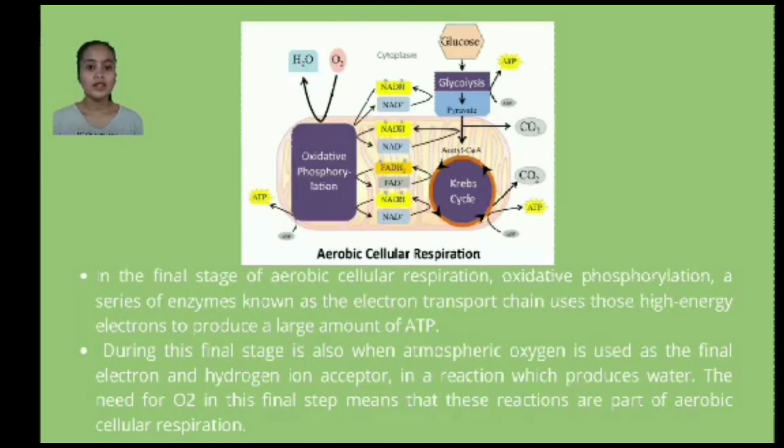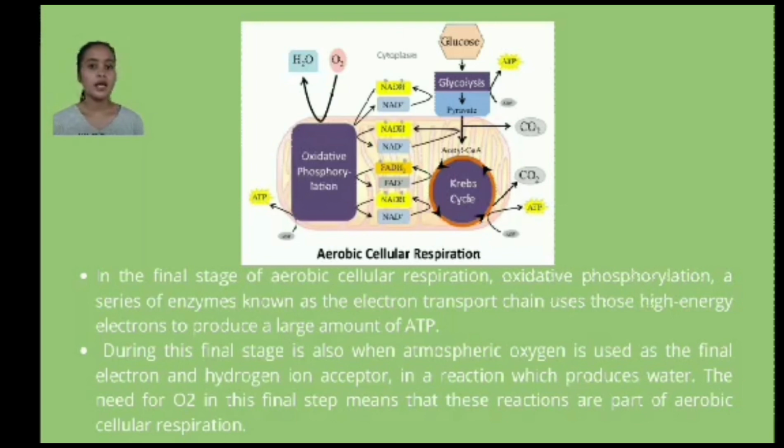During this final stage is also when atmospheric oxygen is used as the final electron and hydrogen ion acceptor in a reaction which produces water. The need for oxygen in this final step means that these reactions are part of aerobic cellular respiration. So those are the 4 stages of aerobic cellular respiration.